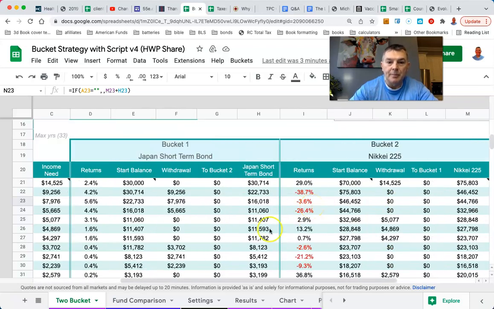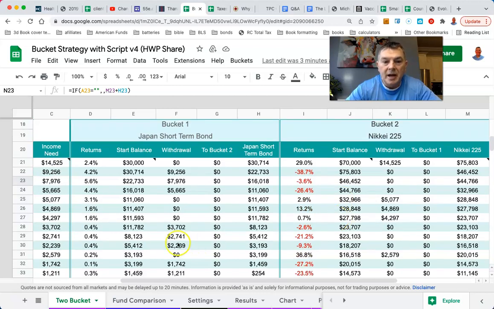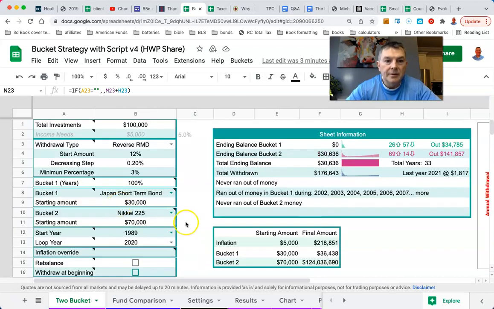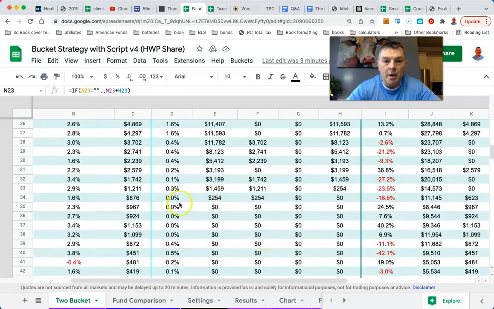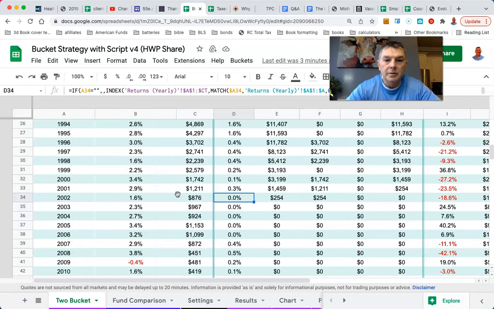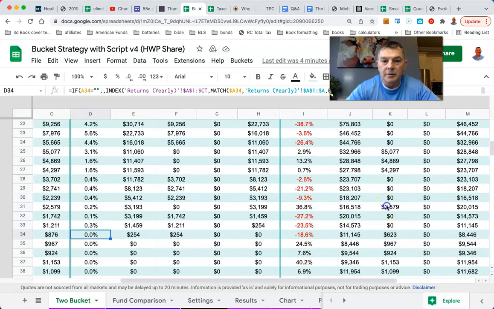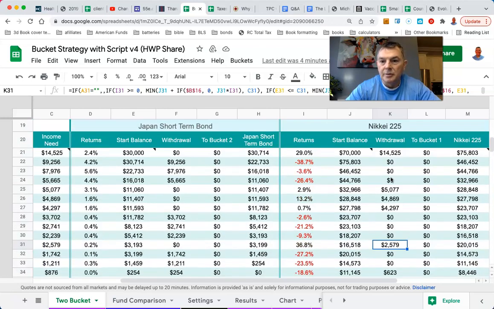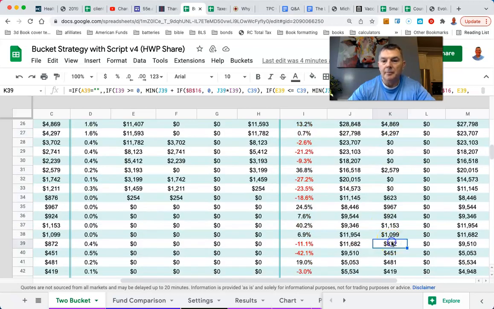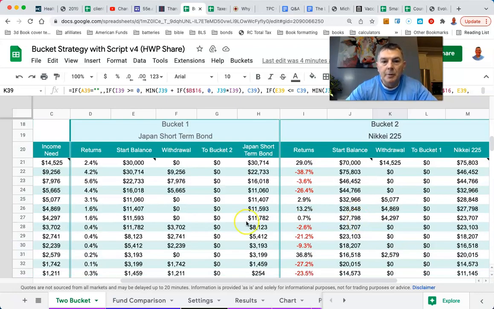So essentially what's going to happen is, because we're in market chaos of unseen proportions, now we're out of bonds, and what year is this? 2002. I mean, look, we're not taking very much out. We're taking $2,500 out. It's just, we're doomed, man. If we go into a Japan-like scenario, we're just doomed. There's no other way around that. There's nothing you can do about it. We're still going to have some money because we're always taking a percentage off, but it's just not much. That's all there is to it.